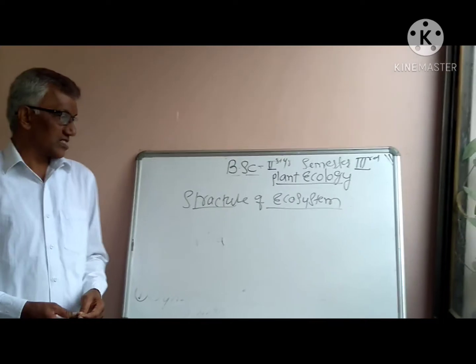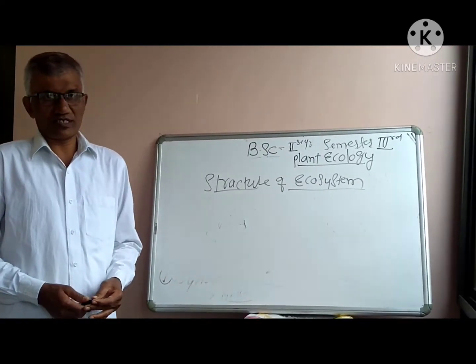Today we are going to discuss structure of ecosystem.